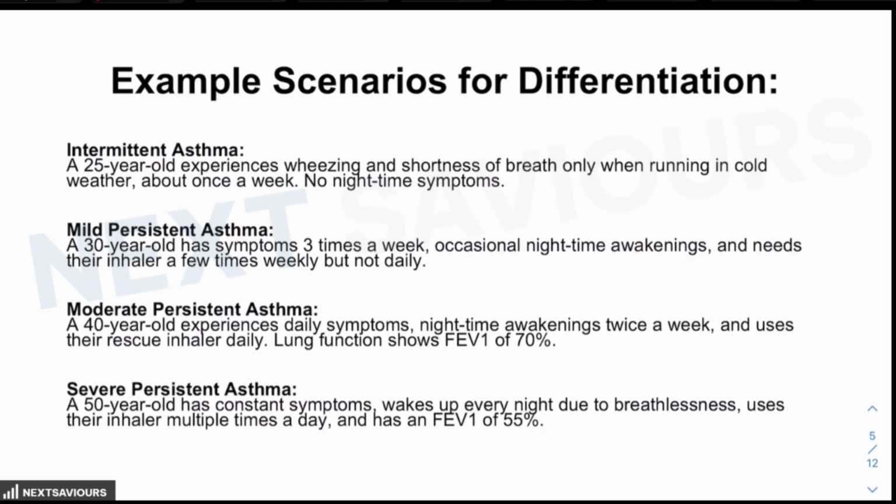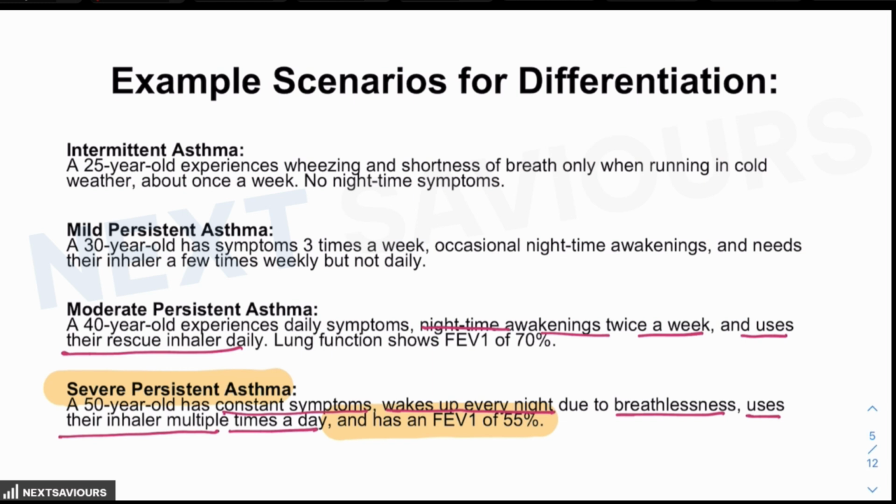So let me give you some examples based on scenarios for differentiation. In case of severe asthma, there will always be a provision of an FEV1 of 55%, which is less than 60% of the predicted value. In case of moderate, features will be provided like nighttime awakenings twice a week, uses rescue inhalers daily, and lung function shows an FEV1 of 70%.